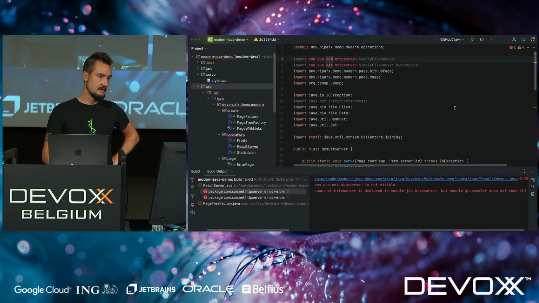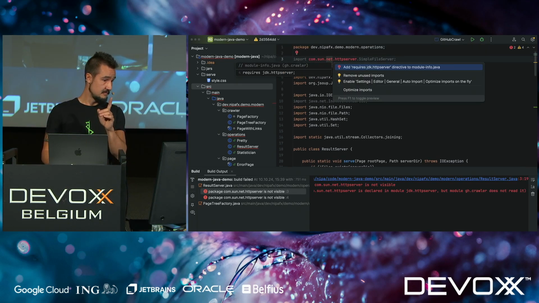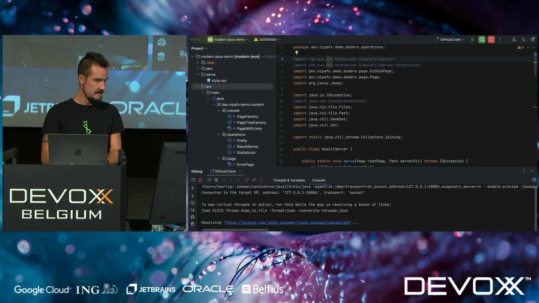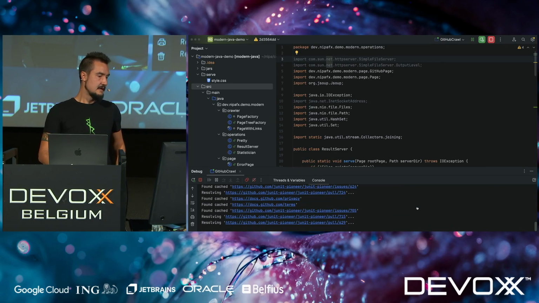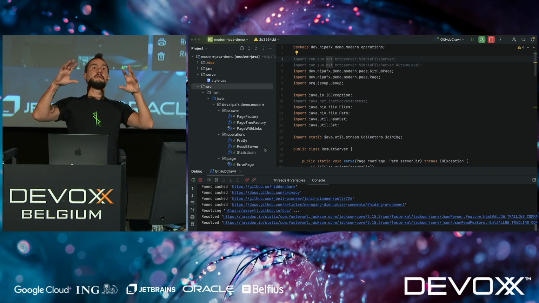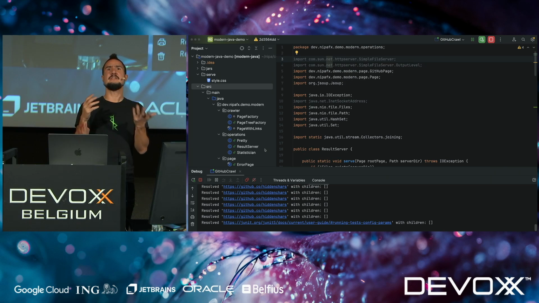Let's run the application. Oh, damn. Okay, let me fix this. Another module error. So there I go. It's not that hard. Done that. Okay, now it's resolving all of that. Once it's done, it will get all the details, get all the results, get all of those things, and create a very little HTML file for us.